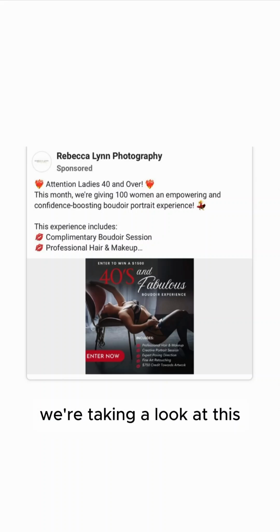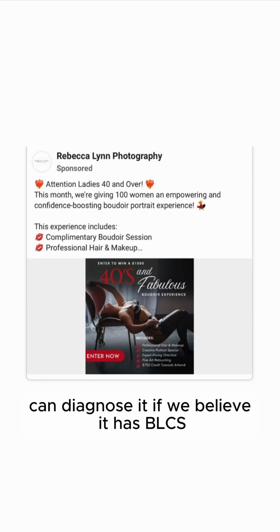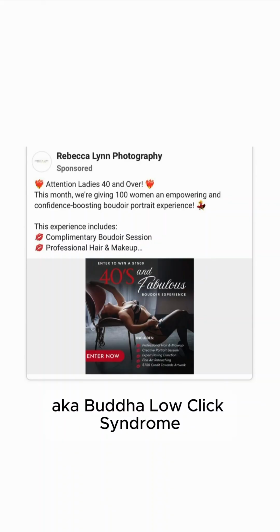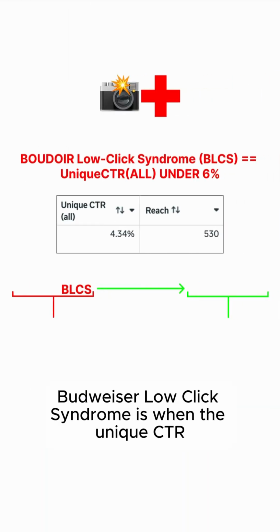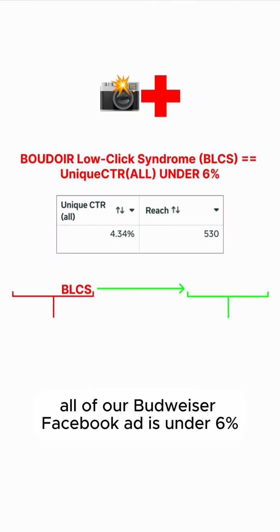All right, y'all, we're taking a look at this Boudoir Facebook ad. Can we diagnose it, see if we believe it has BLCS, aka Boudoir low click syndrome. So BLCS, Boudoir low click syndrome, is when the unique CTR on our Boudoir Facebook ad is under 6%.